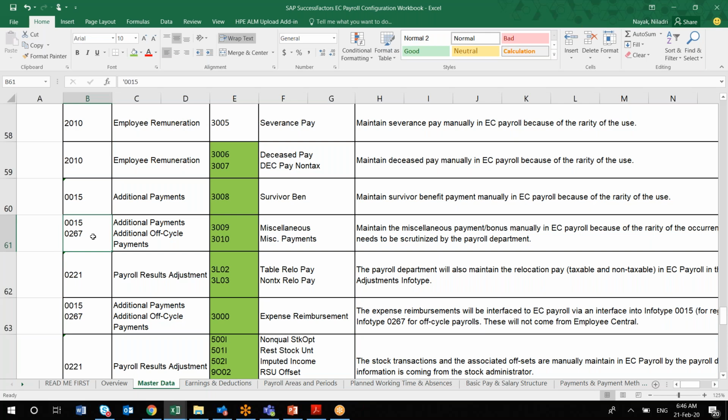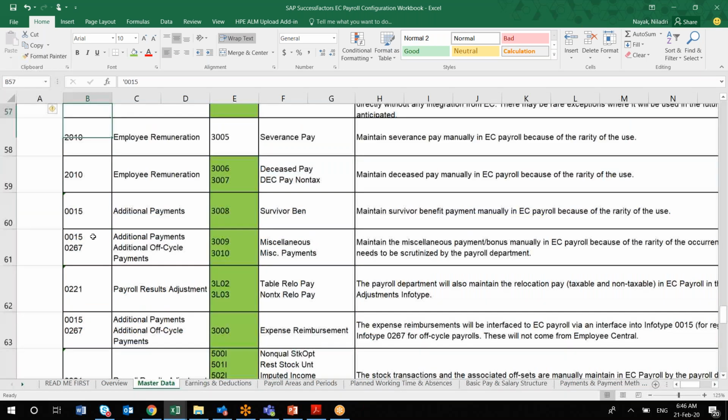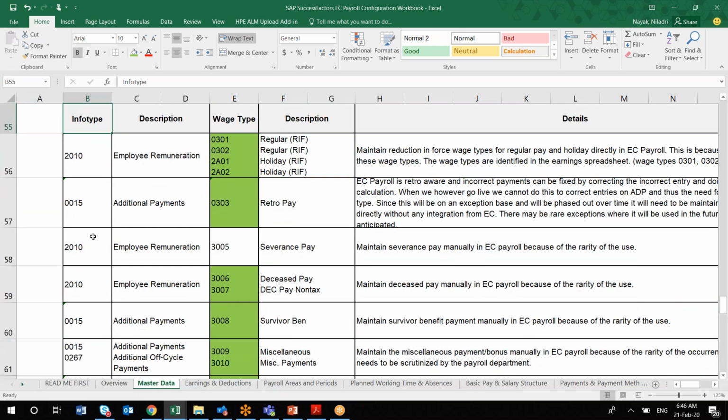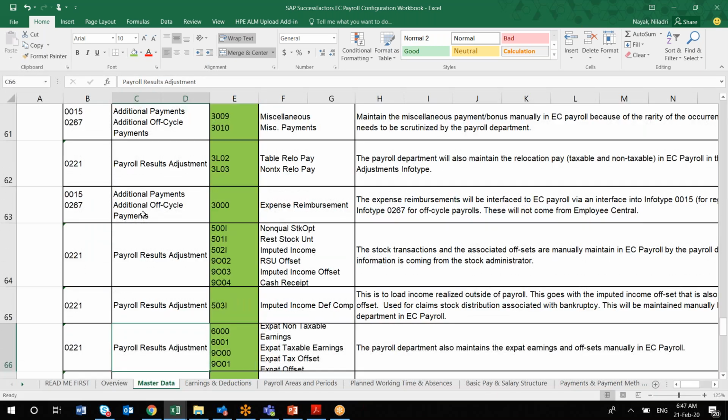So these info types are actually fixed. From the EC payroll point of view, you will be using these. These are all the payroll related information, like info types 14, 15. So these are the fixed things. But you have to see in your client environment, in the on-premise system, how they are using it. Mostly we have seen clients using info type 15, 2010 to 67. So you don't have to take all the info types, rather those which are relevant for the payroll. So for on-premise payroll, only those info types.